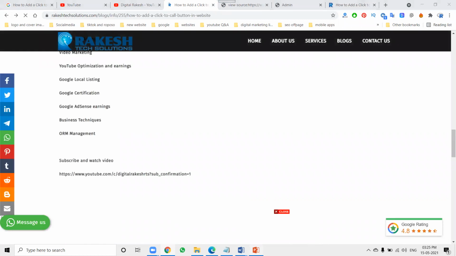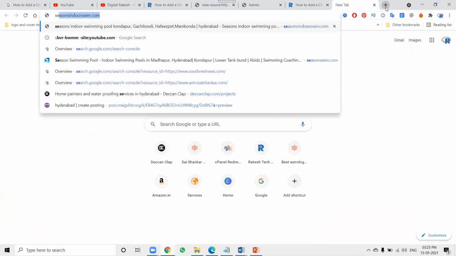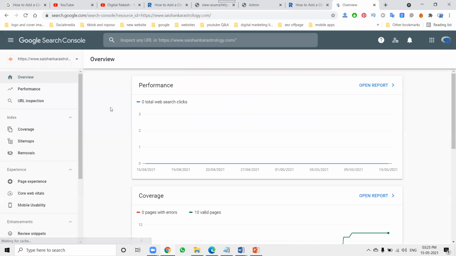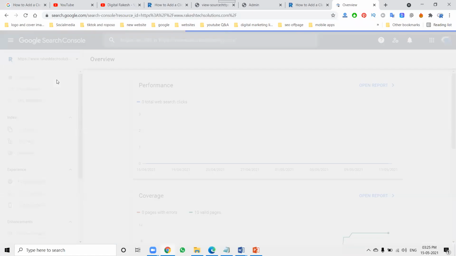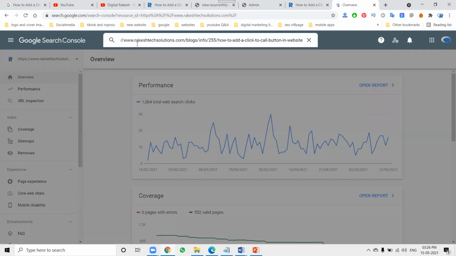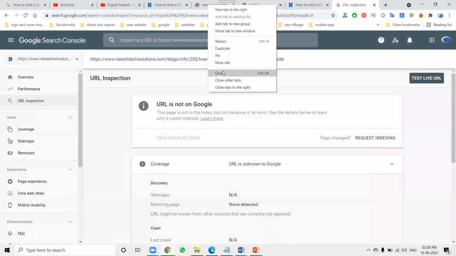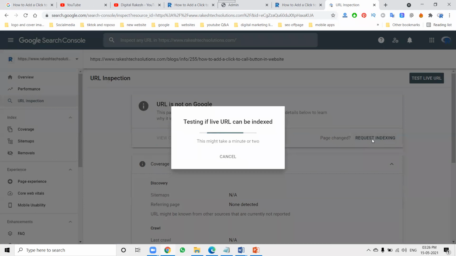For this purpose, for immediate action, we have to use the option called Webmaster Tool. There are two things: Bing Webmaster and Google Webmaster. Select your particular website. Select URL inspection and click here. If immediate XML sitemap submission is not possible, we can use the URL inspection option. That is requesting indexing on Google for immediate purposes.